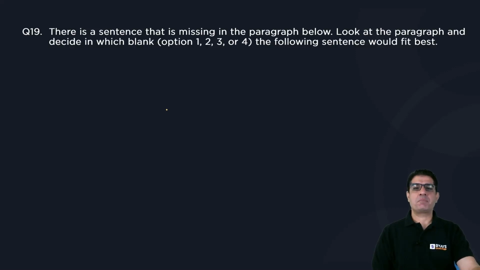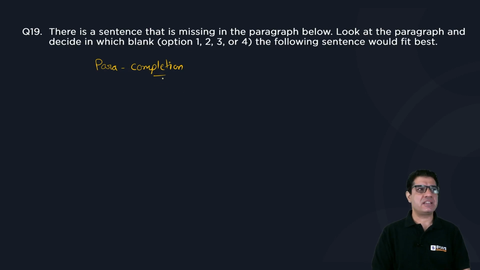Okay, so question number 19. Now, this is a question which is a variation of para completion. So, we used to get these questions way back, but they've been in a way reintroduced in CAT 22, and thus we are looking at it.